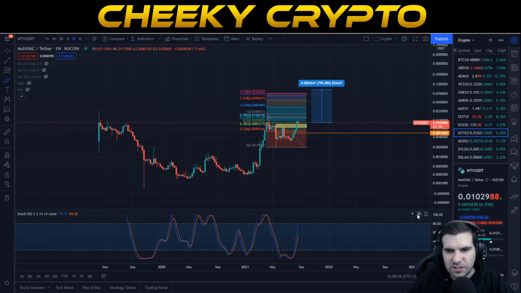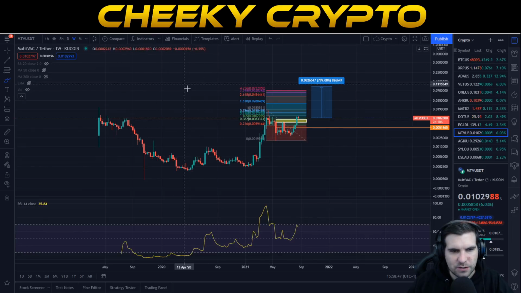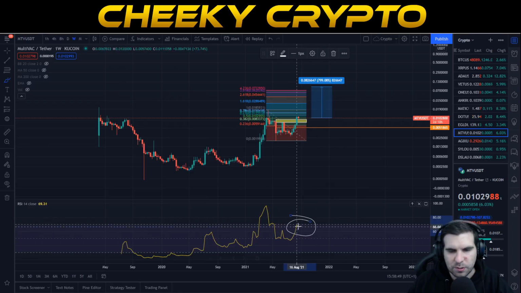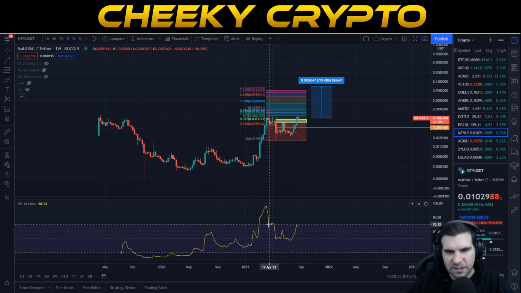Now, this is obviously just the stochastic, which is more handy to look at on the sideways trades than the trend lines. So we always like to couple this up with the relative strength index, and here we can see that we are approaching the overbought area and we're having the pullback now. So we'll be looking for a correction to the downside here just to correct things on the weekly chart.